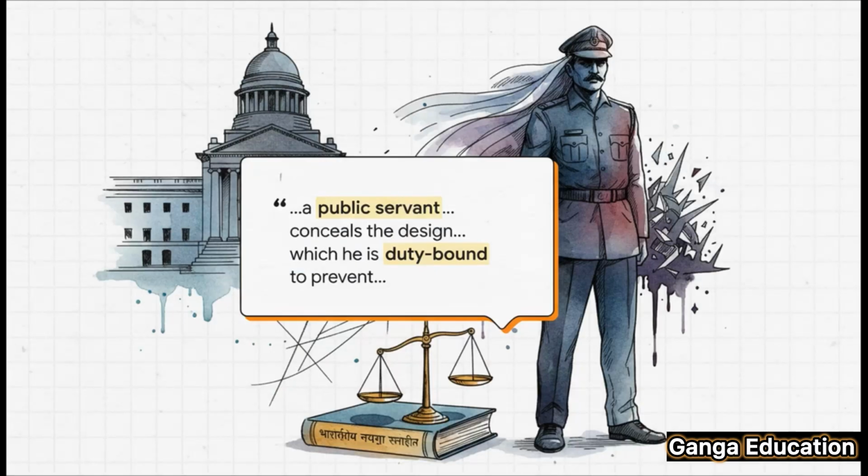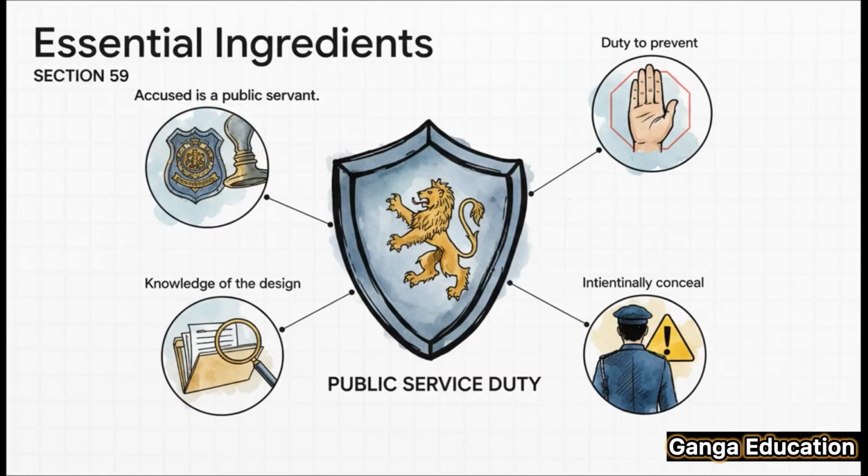So what this section does is it targets a public servant who hides a plan to commit a crime that they are legally supposed to prevent because of their job. This really shows just how much responsibility and trust we place in our public servants. So let's break this one down.